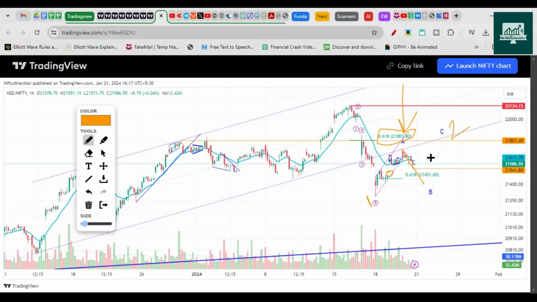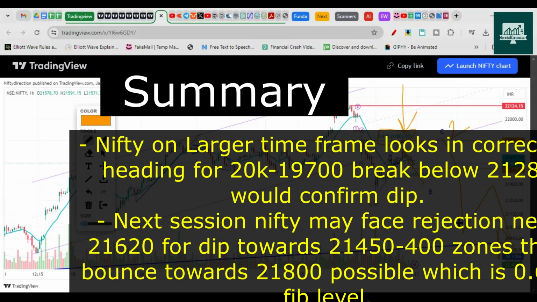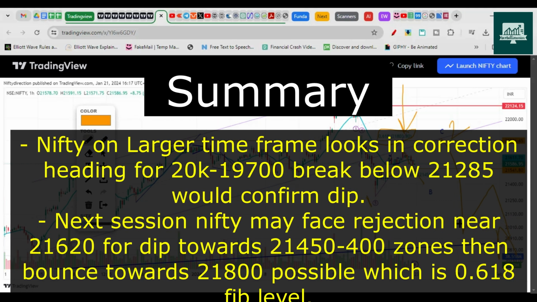So this should be 1 and 2. We can have 3, 4, and 5 completing A wave, right? So this is the way we need to understand Nifty's move as per the Elliott Wave theory.